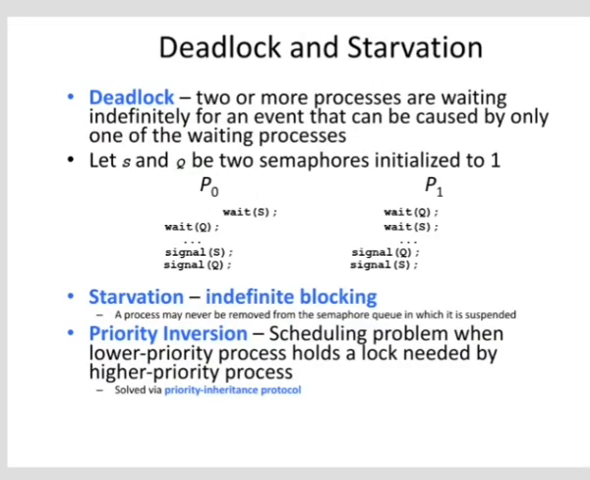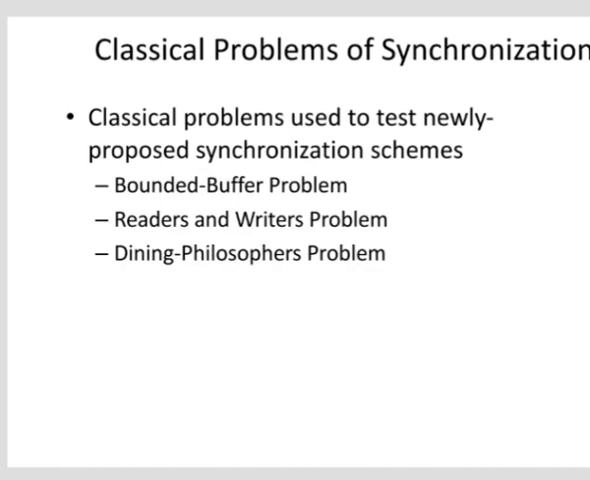So, in the previous lecture, we have seen what is deadlock, and the classical problems of synchronization. The classical problems used to test a newly proposed synchronization scheme are the bounded buffer problem, the readers and writers problem, and the dining philosophers problem.